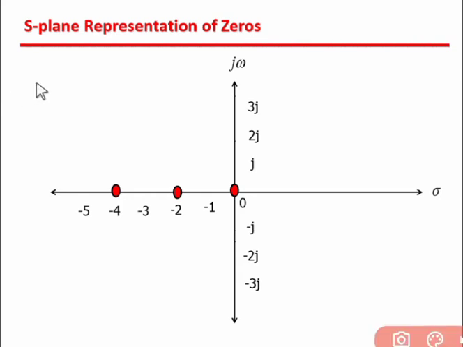Now the s-plane representation of the zeros. A zero is represented by the symbol 0, a circle. So for s = 0, this is a zero, and likewise s = -2 and s = -4. This is the s-plane representation of the zeros.